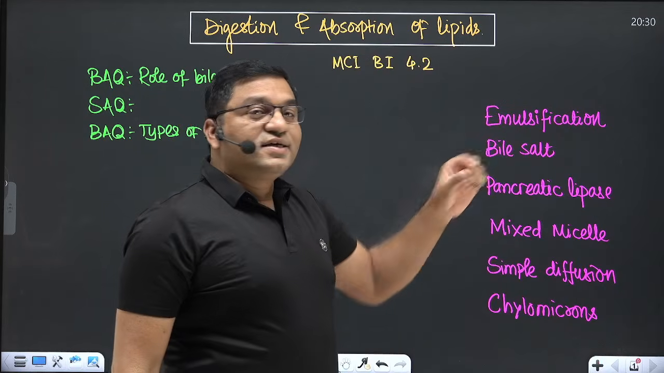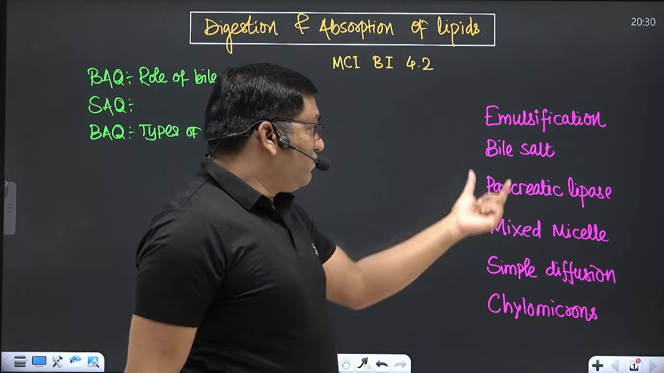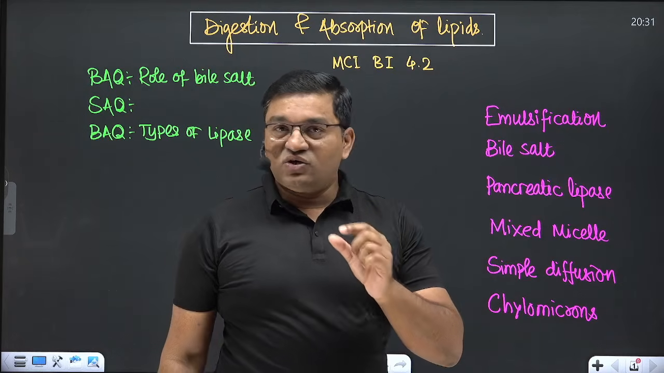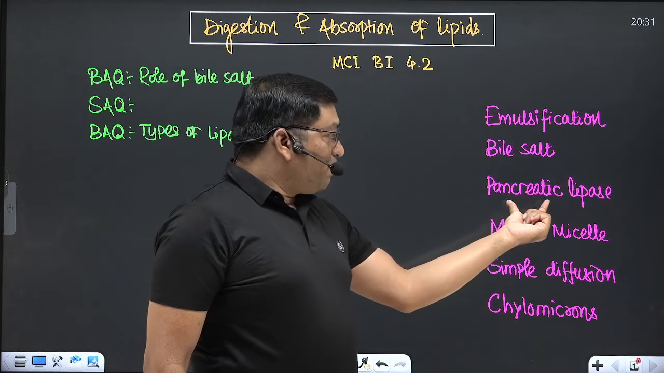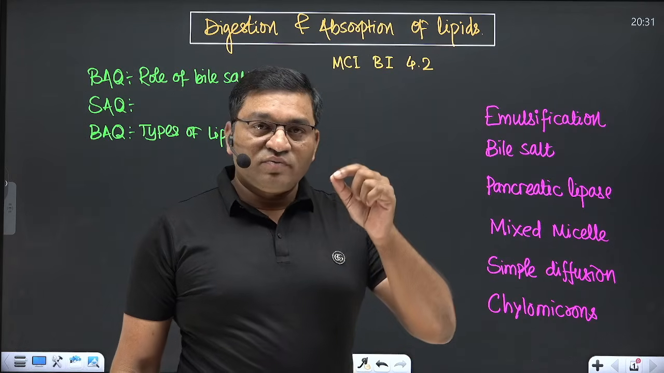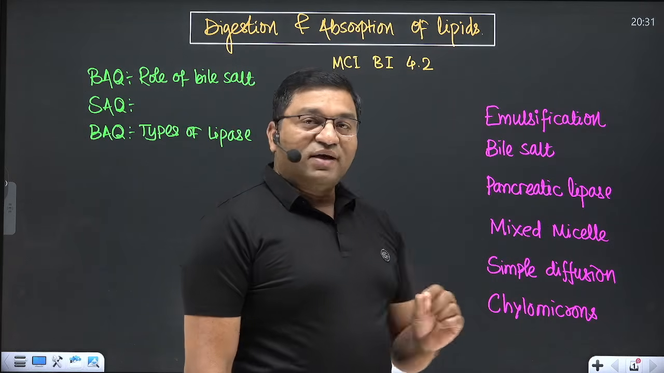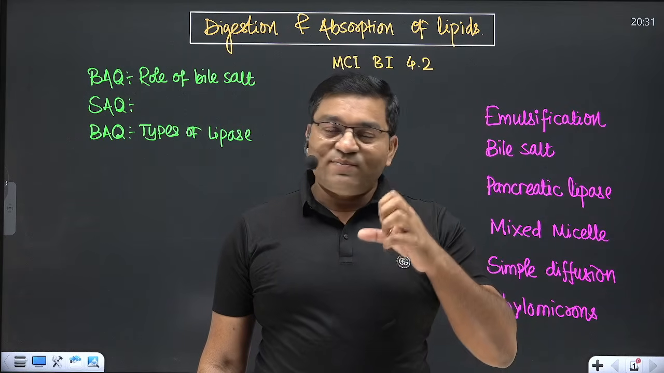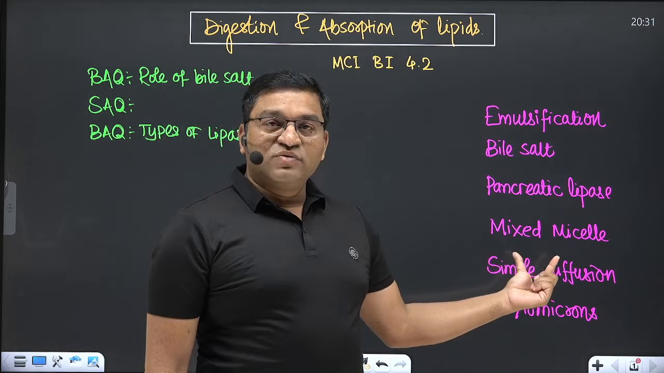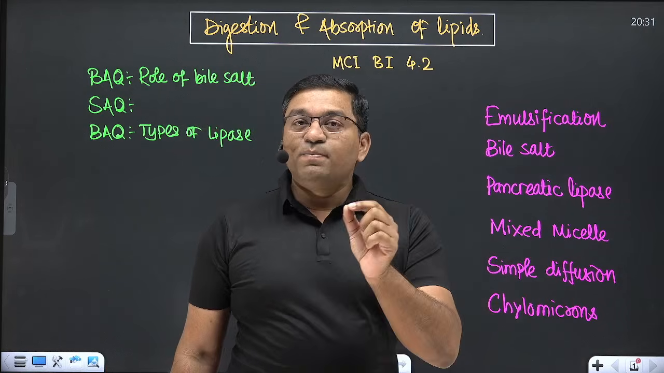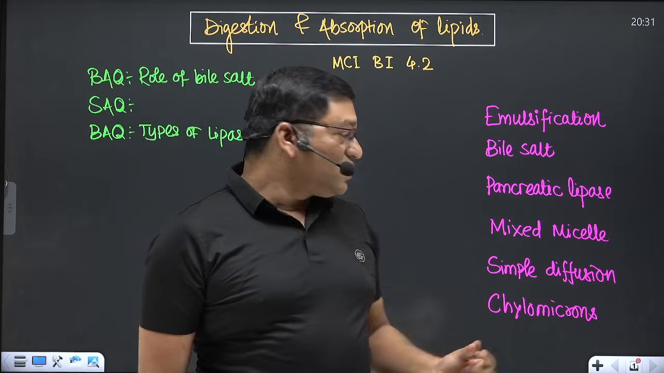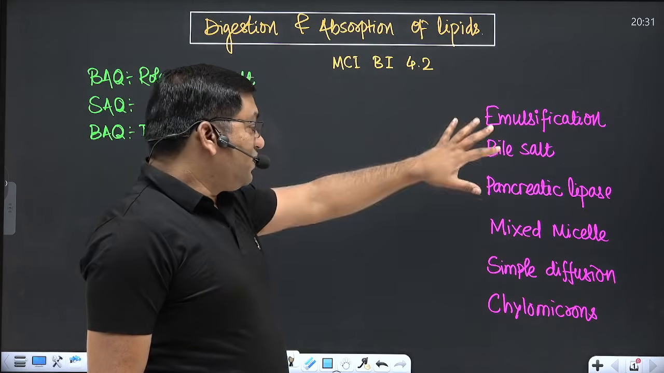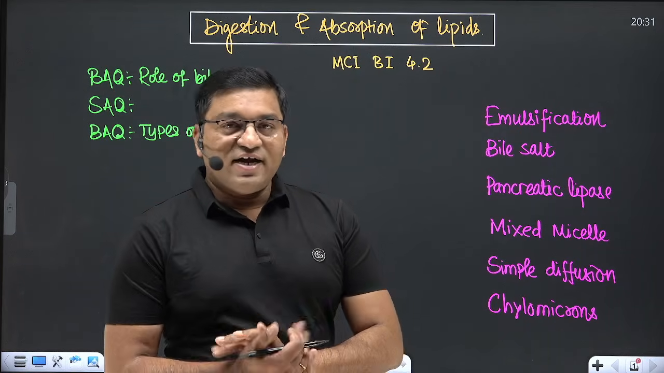Now see, these are the key words while writing the answer. First one is the emulsification, then the name of bile salt and role of bile salt in the digestion and absorption. Pancreatic lipase, which is present in the intestine, and action of the pancreatic lipase, it is important. Mixed micelle formation, which is very important for absorption of lipids into the intestinal cell. This absorption process is known as simple diffusion. And what is the role of chylomicron here? So these are very important key words in the digestion and absorption of lipids.